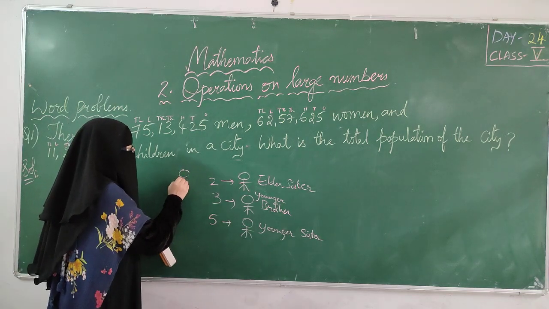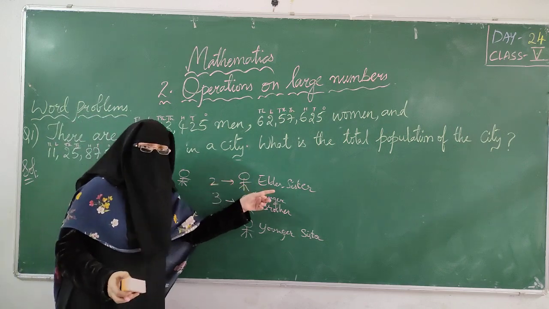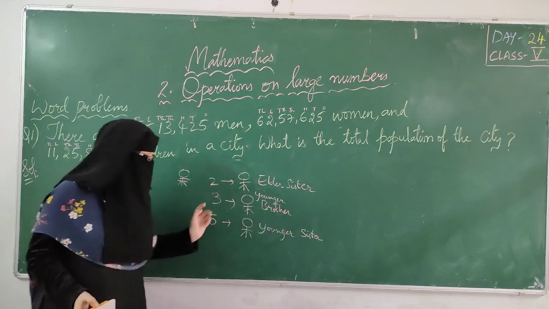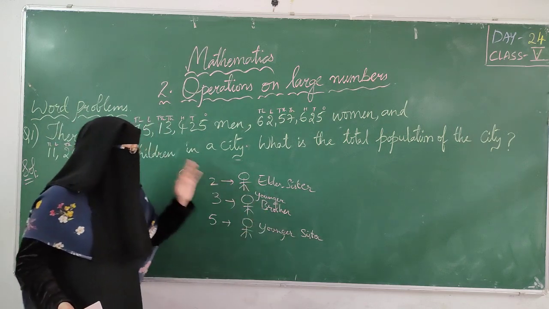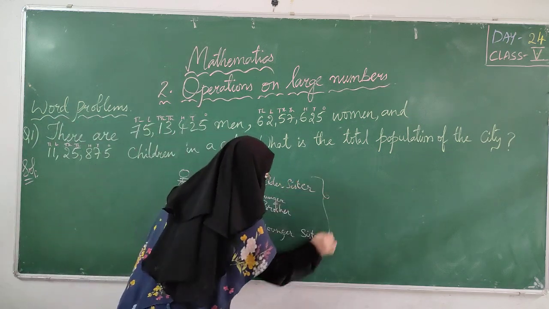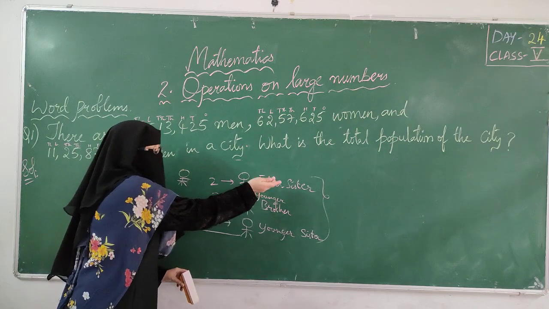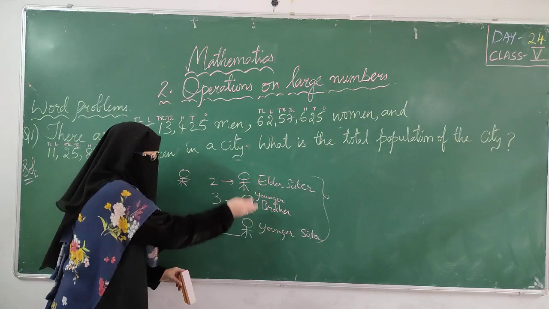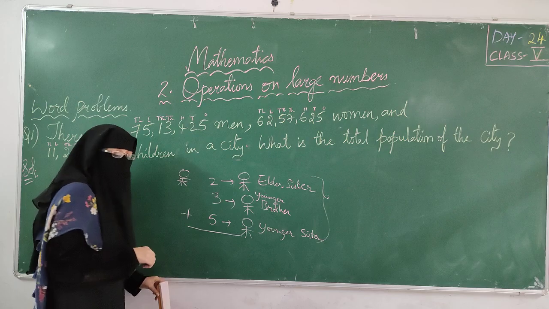Their father or mother has given 2 chocolates to the elder sister, 3 chocolates to the younger brother, and 5 chocolates to the younger sister. So we have to find how many total chocolates these three are having. This elder sister के पास, brother, younger sister के पूरे मिला के कितने chocolates है find करना है. What you will do? Addition.